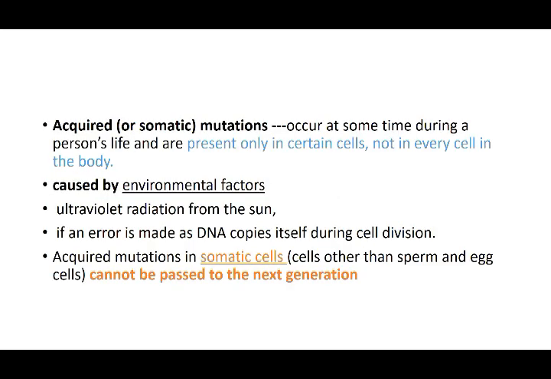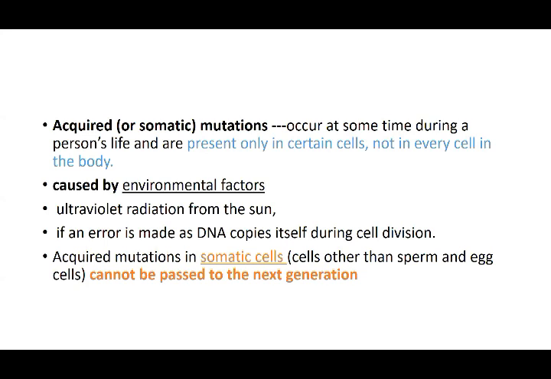And then there is an acquired mutation or somatic mutation, which occurs at some time during a person's life and is present only in certain cells and not in all cells. So mosaicism is there. It is caused by the environment, ultraviolet rays, or DNA copying during cell division, where changes might occur. So these cannot be passed on to the next generation because it has affected that chromosome in the specific person due to a specific reason. It will not pass forward, as it is just present in one or two cells, not in all.